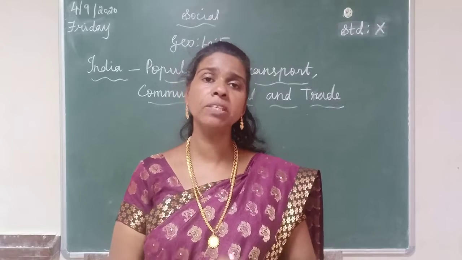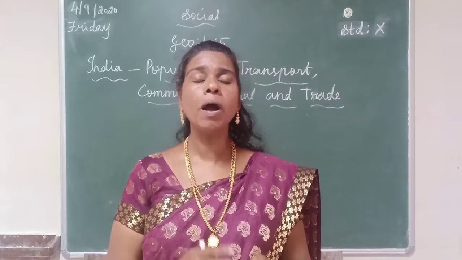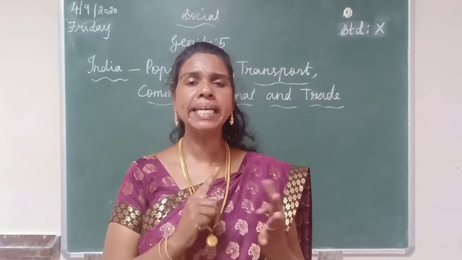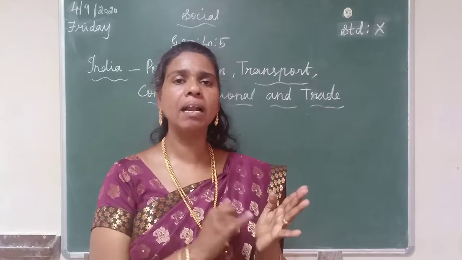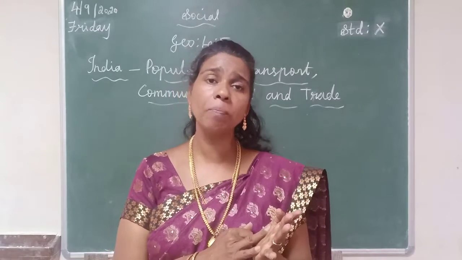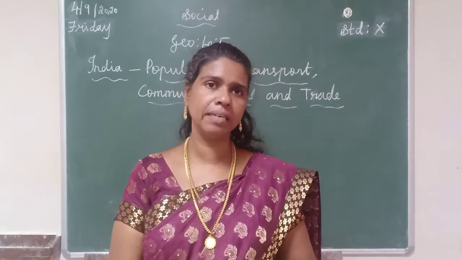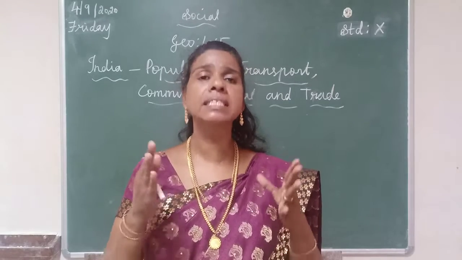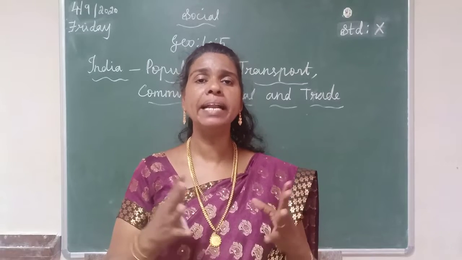There are 7 types. What are the 7 types? Very good. Population composition, age composition, sex ratio, literacy rate, occupational structure, then population dynamics, and the last one is the problem of overpopulation. First, we learned about population composition. Population composition is the characteristics such as age, sex, caste, religion, language, education and occupation.